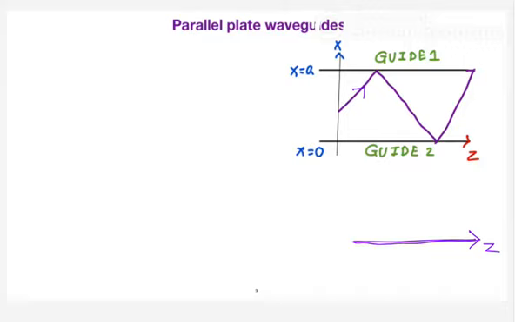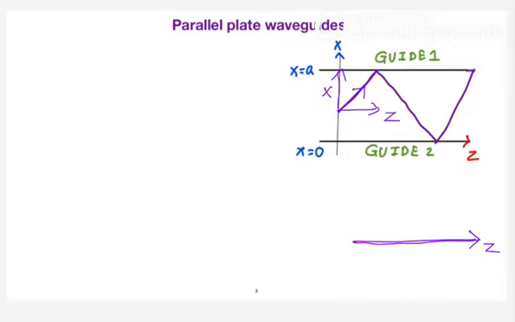Yeah, tell me. Good. X and Z. If you consider this as the direction of propagation, one component is along the axis, that is Z, and there is another component between the walls, along the X direction. That is the only difference.